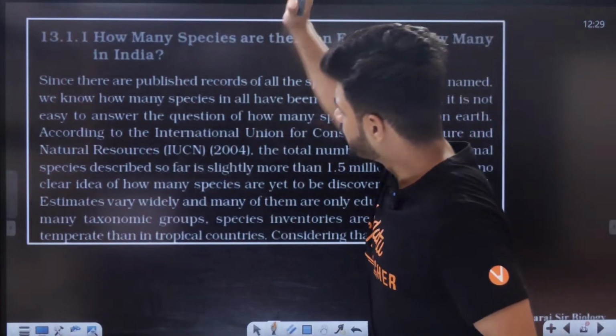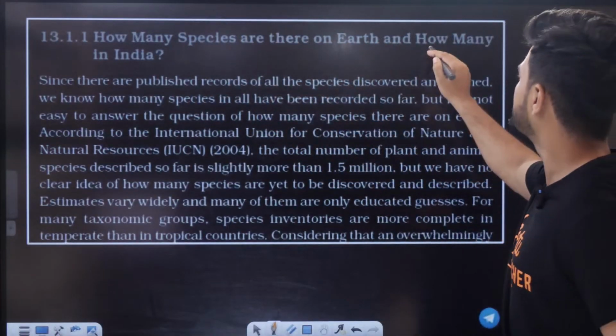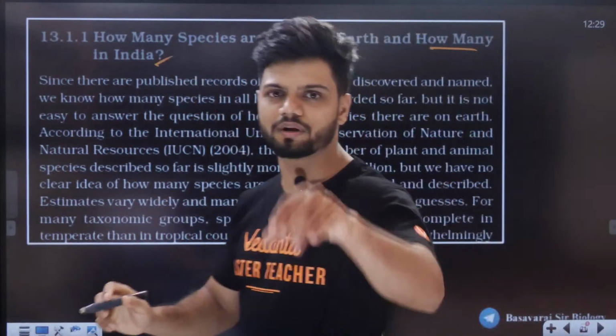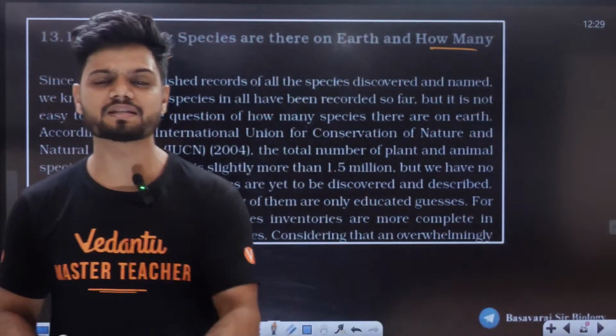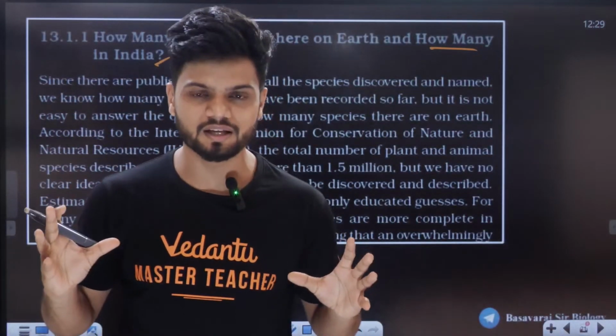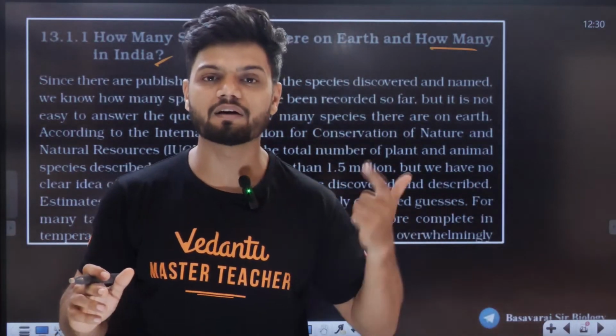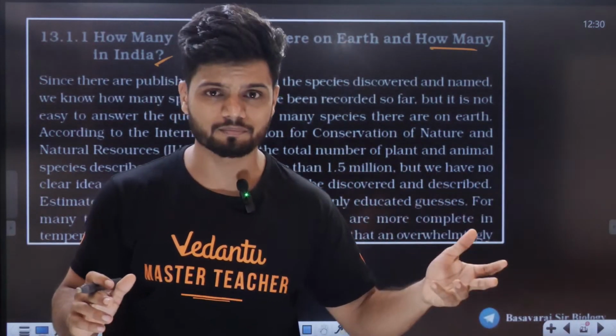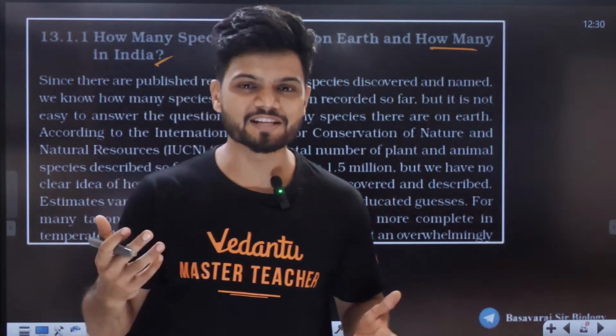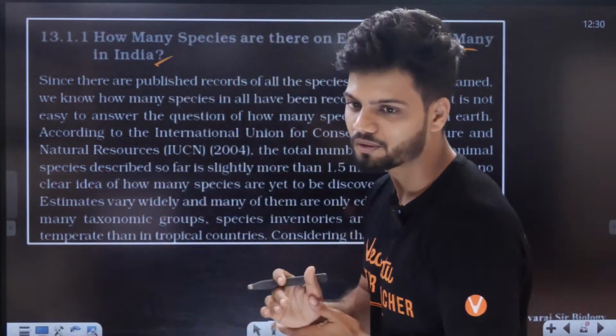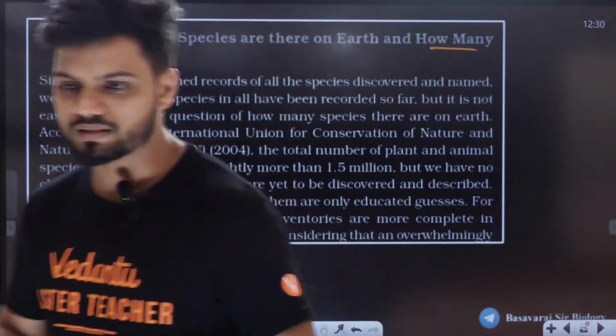Now, how many species are there on Earth and how many are there in India? See, I told you India is great. I told you India is amazing. India has amazing biodiversity. We have snow areas, alpine meadows. We have desert. We have tropical rainforest. We have sea. We have ocean. But how much? That is more important now. Understand?